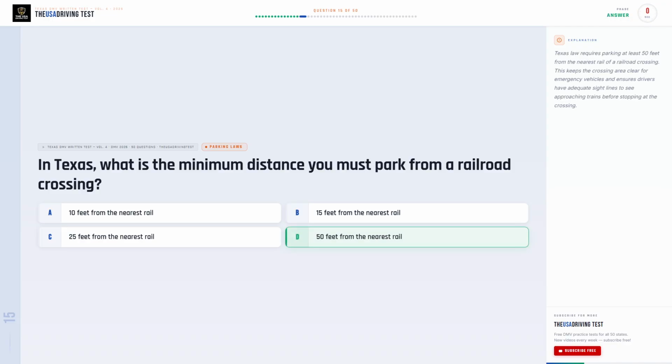The correct answer is D. 50 feet from the nearest rail. Texas law requires parking at least 50 feet from the nearest rail of a railroad crossing. This keeps the crossing area clear for emergency vehicles and ensures drivers have adequate sight lines to see approaching trains before stopping at the crossing.